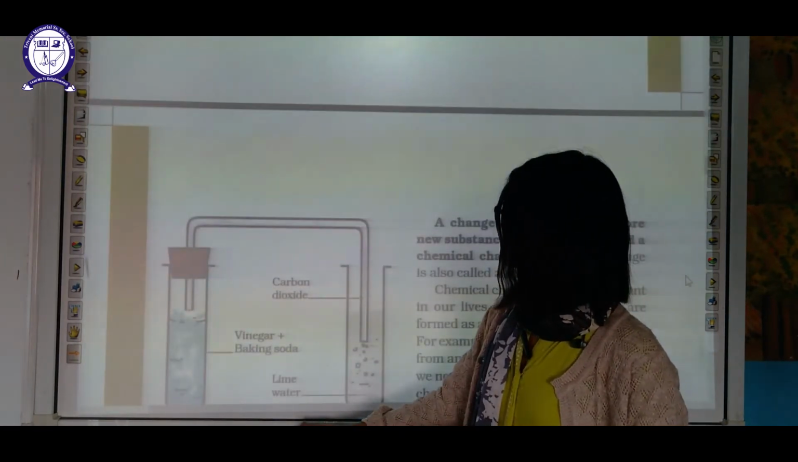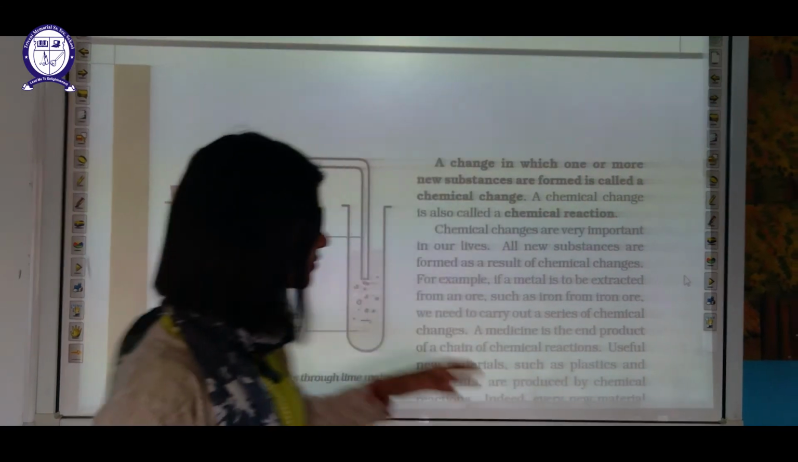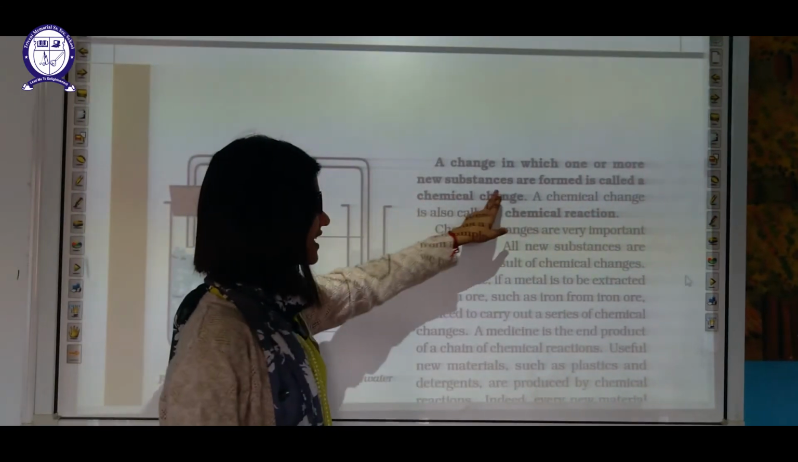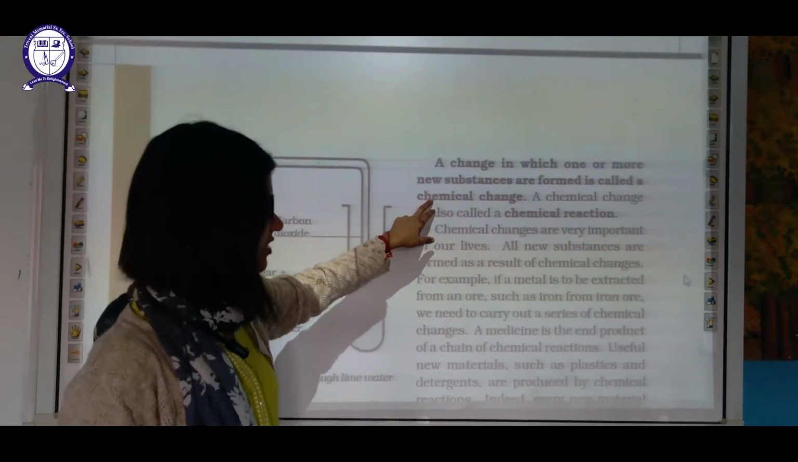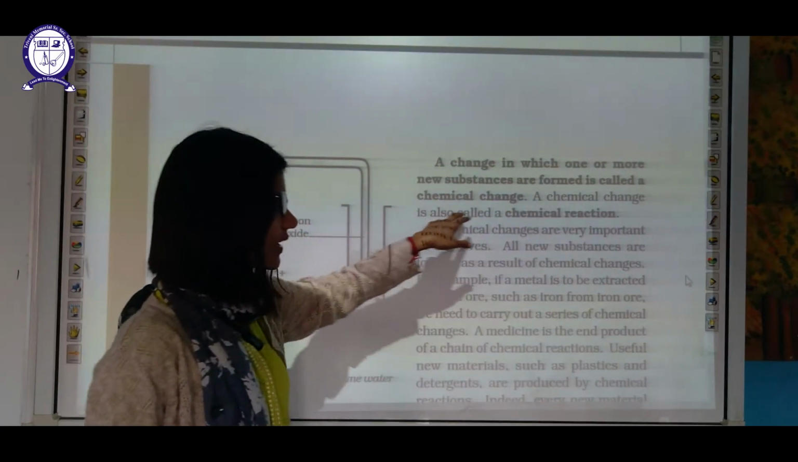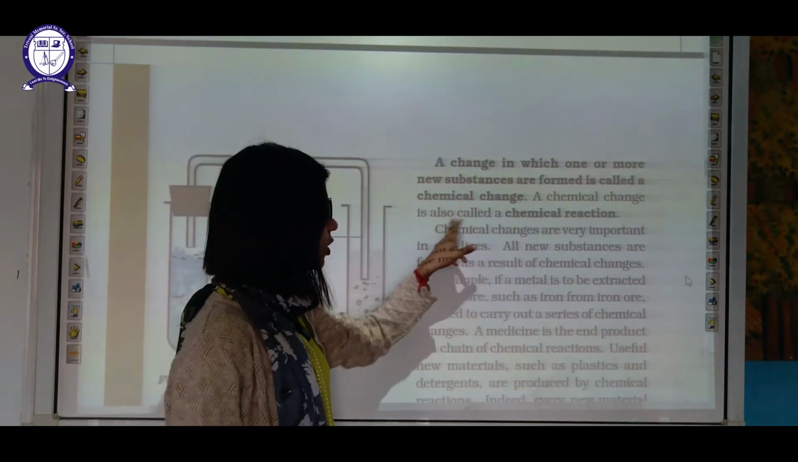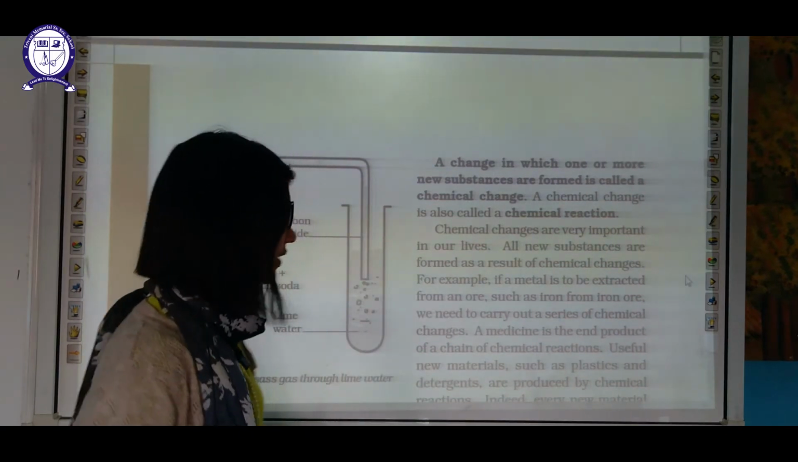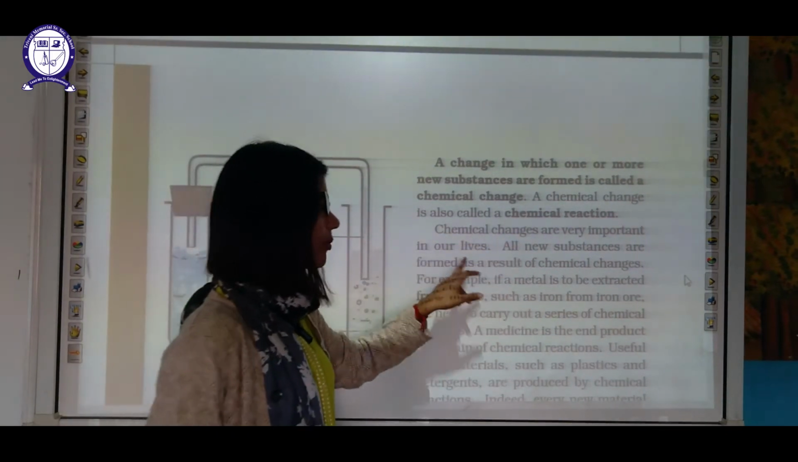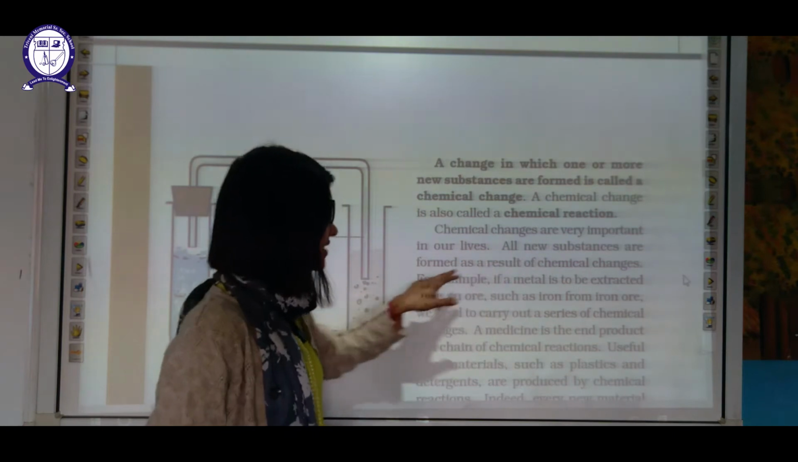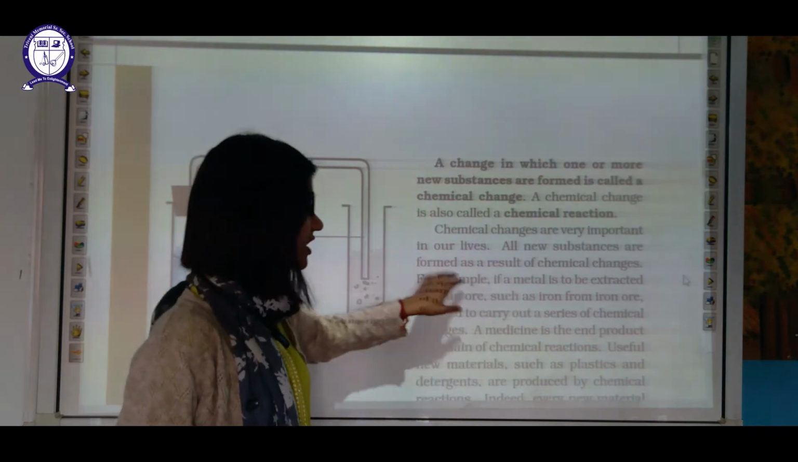Now, a change in which one or more new substances are formed is a chemical change, also called a chemical reaction. Chemical changes are very important in our lives. All new substances formed as a result of chemical change are important.